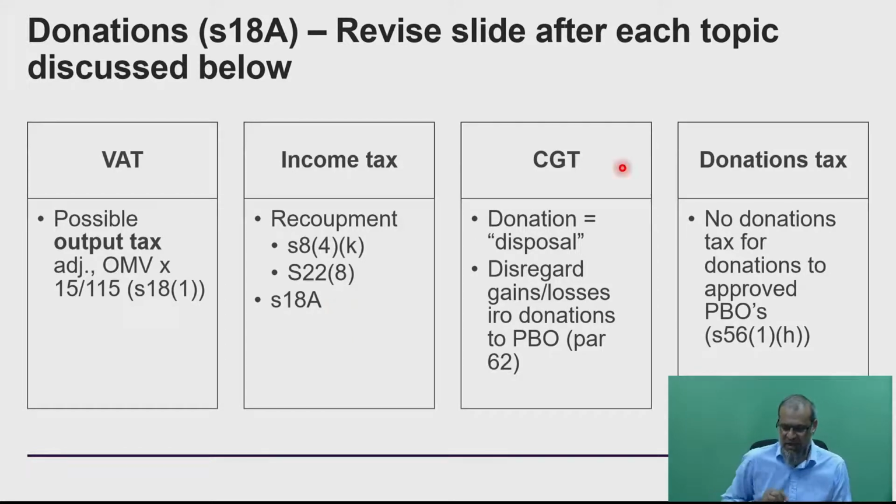Let's have a look at the capital gains tax implication, because now we're going to start crossing over into CGT. The sale of an asset or the donation of an asset triggers a disposal of the asset, which means that technically we have to do a capital gains tax calculation. However, if that is going to a PBO, paragraph 62 in the capital gains tax is going to give you relief and tell you there's no capital gain or loss implication on that. In other words, it's not necessary to even do the calculation itself, because the relief is applied blanketly to a PBO.